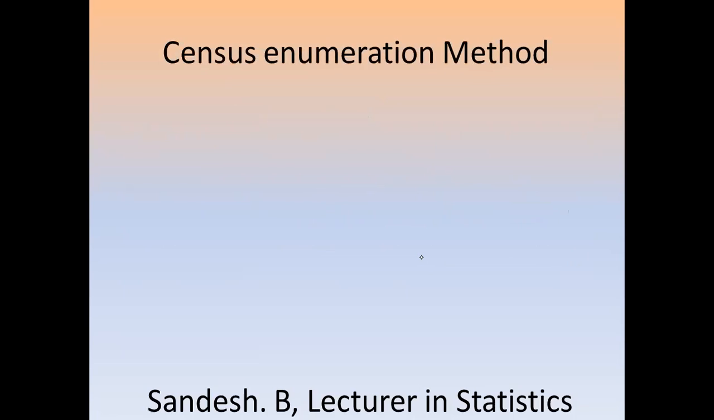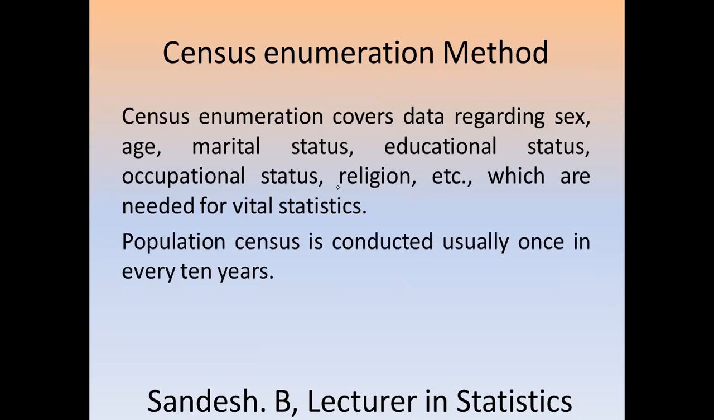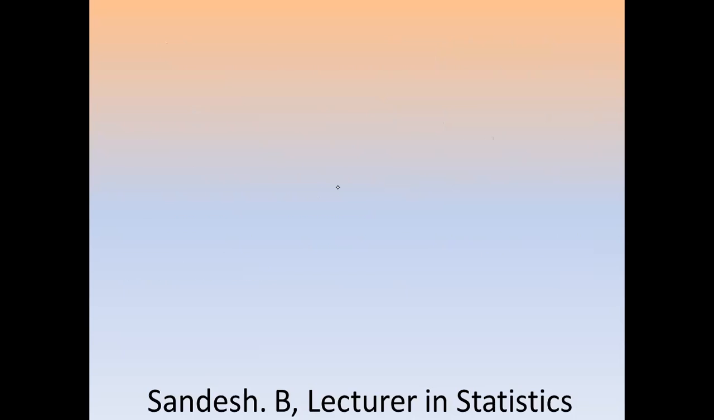Then the census enumeration method, the second method. Census enumeration covers data regarding sex, age, marital status, educational status, occupational status, religion, etc., which are needed for vital statistics. In India, as in almost all countries, population census is conducted usually once in every 10 years. These are the two methods: one is the registration method and the other one is the census enumeration method.